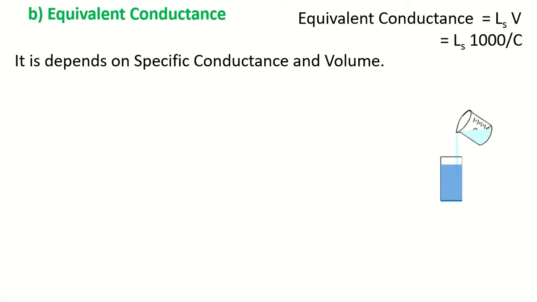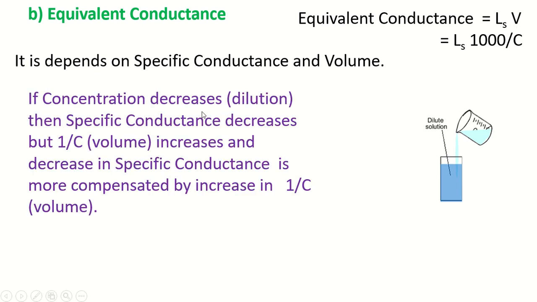If specific conductance increases, then equivalent conductance also increases. But which factor is more preferred, specific conductance or volume? Because specific conductance and volume are inversely proportional to each other. Therefore, if concentration decreases, meaning volume increases, meaning more dilution, then specific conductance decreases, but 1 upon C increases, and the decrease in specific conductance is more than compensated by the increase in 1 upon C, that is the volume value.